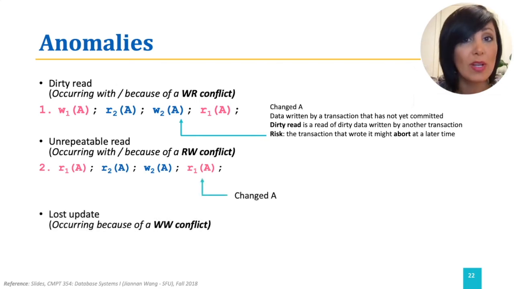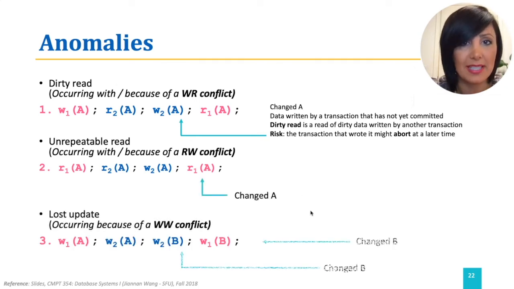The third anomaly is the lost update, which happens in write-write conflicts. In the third example, we start with transaction 1 writing A, then transaction 2 writing A and writing B. Then transaction 1 overwrites the value of B written by transaction 2. The problem here is called lost update.